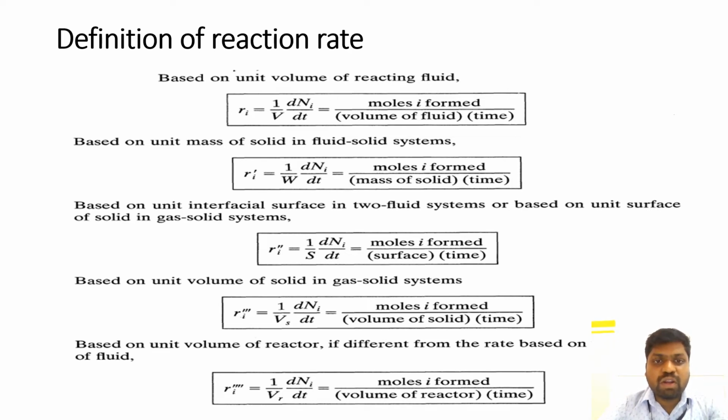Based on the unit mass of solid in fluid-solid systems, Ri dash is given as 1 by W dNi by dt, where it is considered in mass. So moles of i formed divided by mass of solids and time. Based on the unit interfacial surface of two liquids, Ri double dash is given as 1 by S, where S is the surface. Based on the unit volume of the solid in gas-solid systems, it is given as Vs, where the volume of solids is taken. Based on the unit volume of the reactor, it is taken as VR, where it is denoted as the volume of the reactor. In this case, the reaction rate has been defined in different ways.